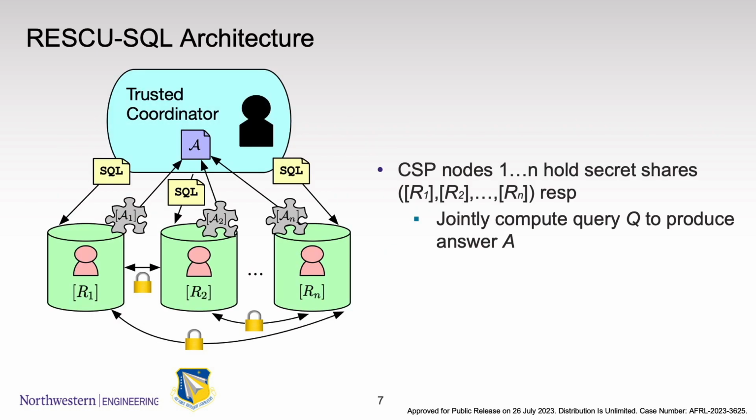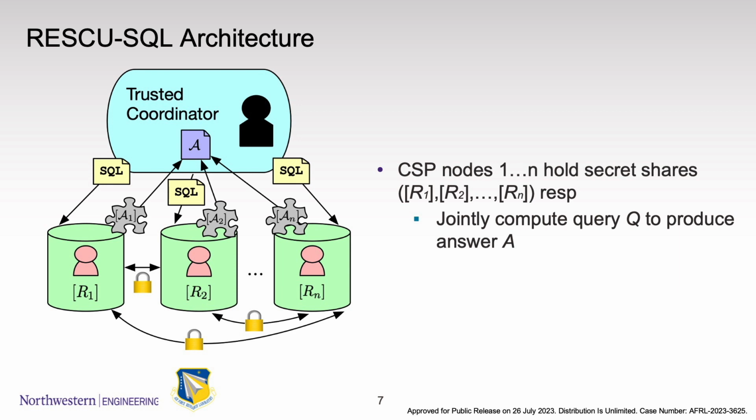Now it is time to talk about the architecture of the RescueSQL system. In this diagram, there are two parts. The blue one is the trusted coordinator, which sends SQL queries and the pseudo-randomness to each computing party. The green cylinders R1 through Rn are computing parties, which are CSPs provided by AWS, Google Cloud, or Azure.